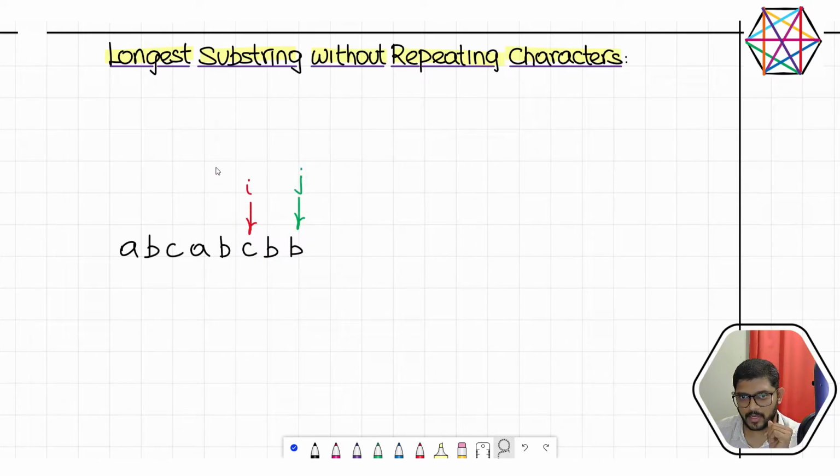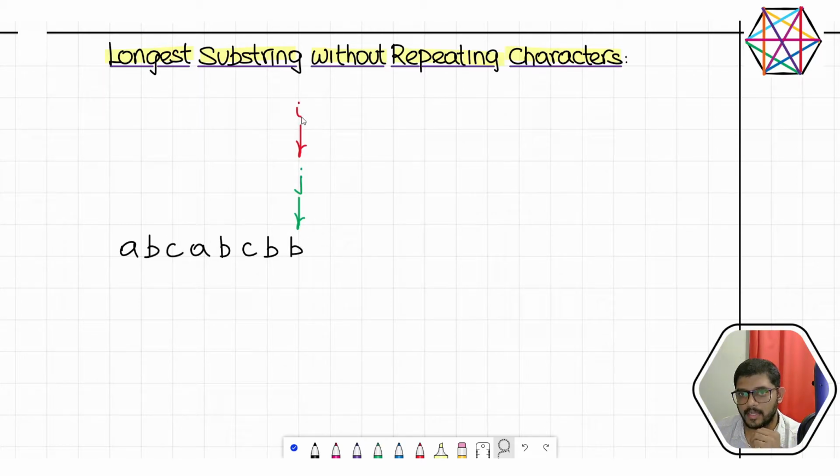If you have a repeating character, what are we going to do? We are going to keep incrementing i. We are going to lock j in its place. We are going to keep incrementing i until we don't find any repeating character or until we hit the end of the string. So we are incrementing, i is here. We still find a repeating character, BB. Now we are incrementing, i reached the end of the string.